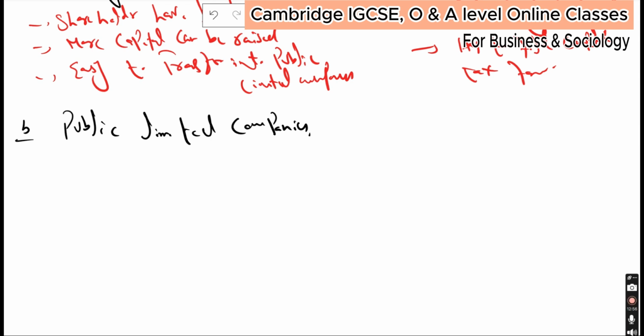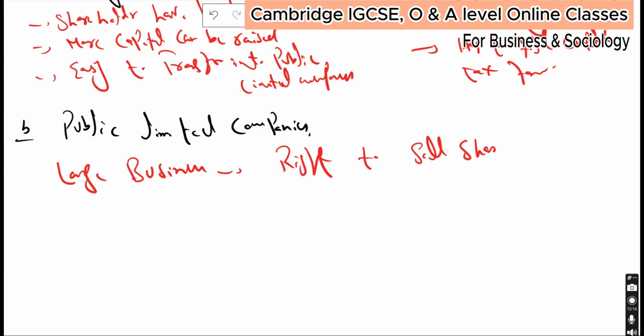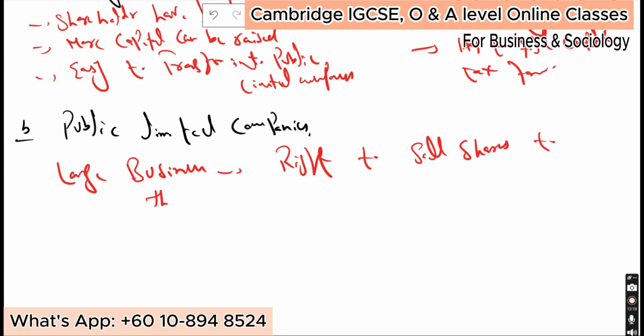So these are large organizations, not small or medium. Large businesses with a right to sell shares to the general public.